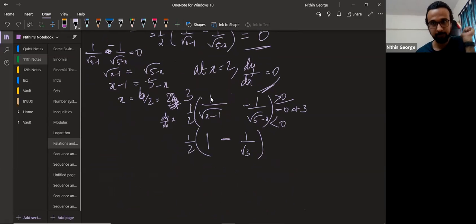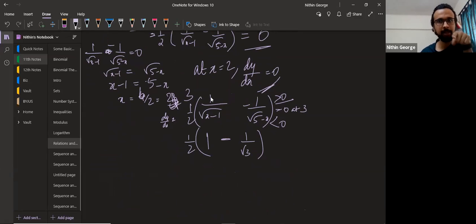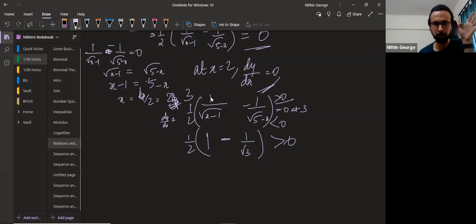Guys, are you getting it like this? I put the value x equal to 2 here. You get this. Is this greater than 0, less than 0? Greater than 0. Okay, take a value between 3 and 4. If you don't believe me, take a value between 3 and 5. Sorry, 3 and 5. We'll take the value 4.